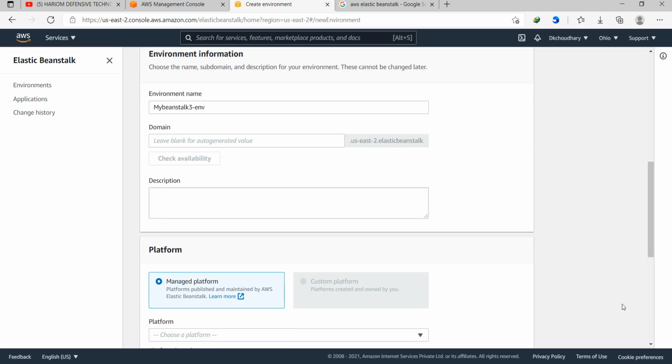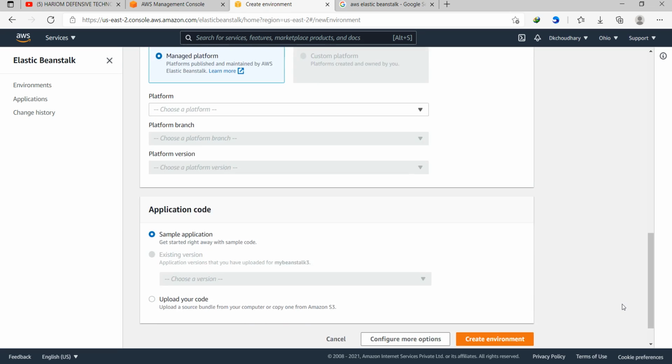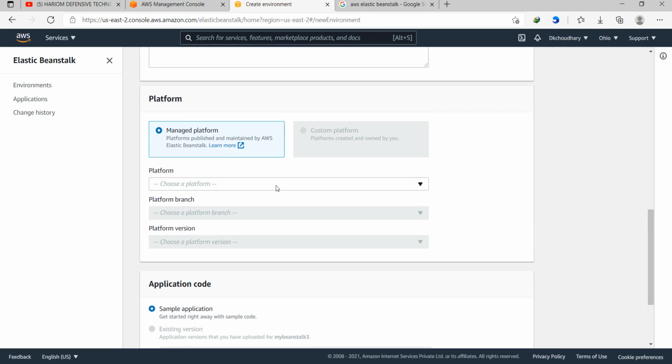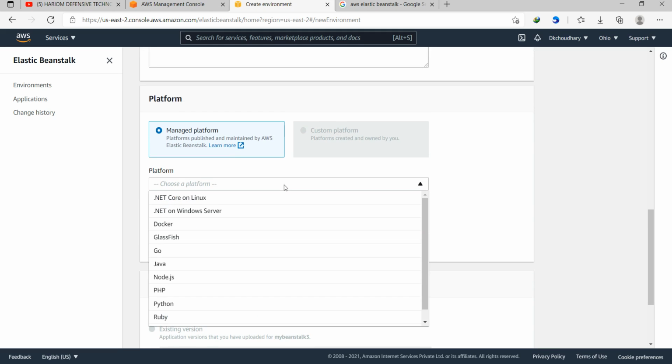I'm not going to discuss each and everything, because my focus right now is how to launch and how to connect. Later, day by day, we will jump into such topics and discuss everything. Here I need to select the platform I want. Suppose I want a server related to PHP, Python, Ruby, etc. Accordingly I have to choose that one.